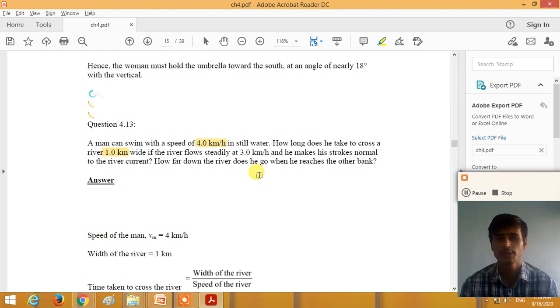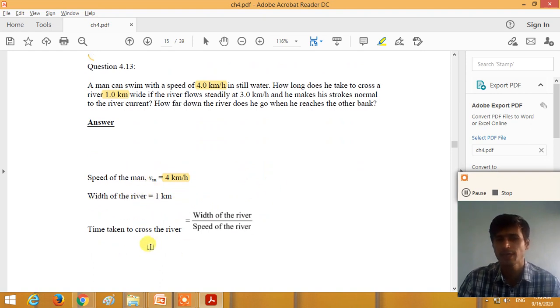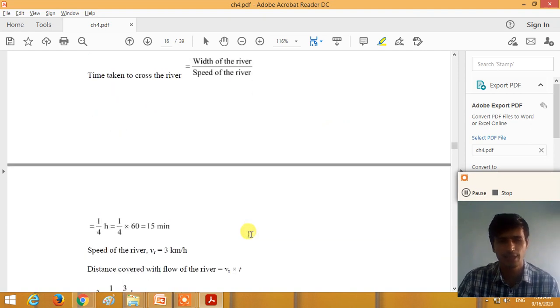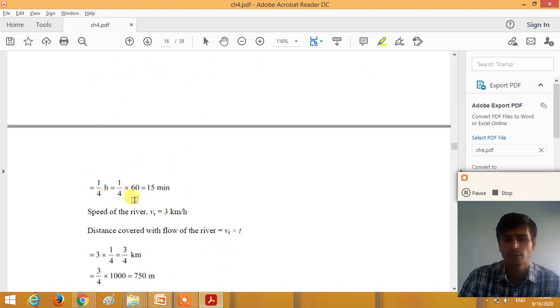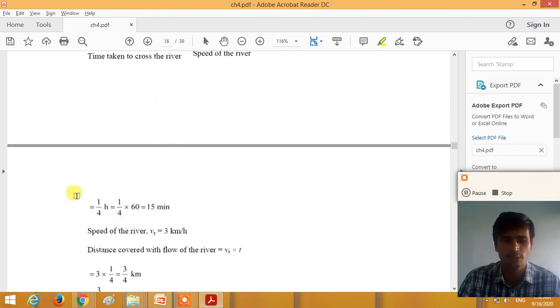So here we need to find how long the man takes to cross the river. So here we need to find the relative velocity of the man with the flow of the river, right? The speed of the man is 4 kilometer per hour. The width of the river is 1 kilometer. So the time taken to cross the river is the width of the river, that is the distance, divided by speed, right? So 1 by 4 hour. The distance is 1 and the speed is 4 kilometer per hour.